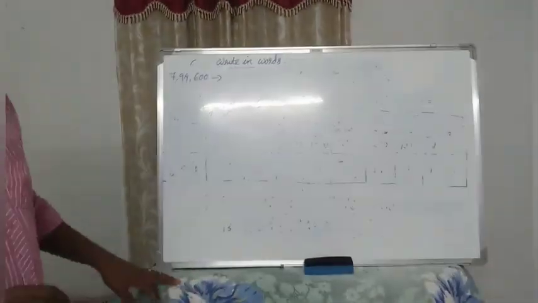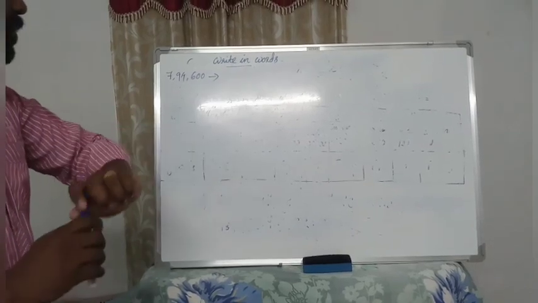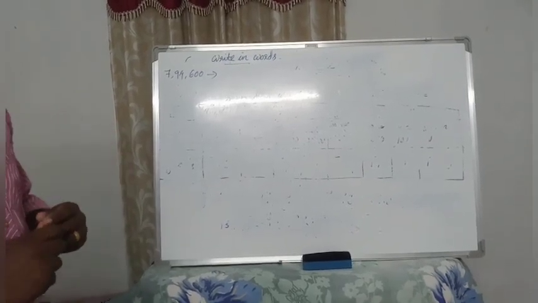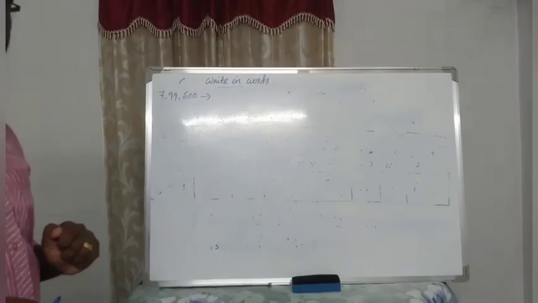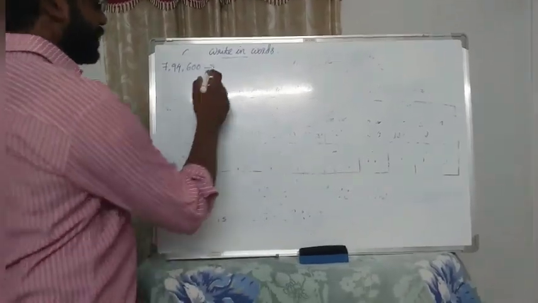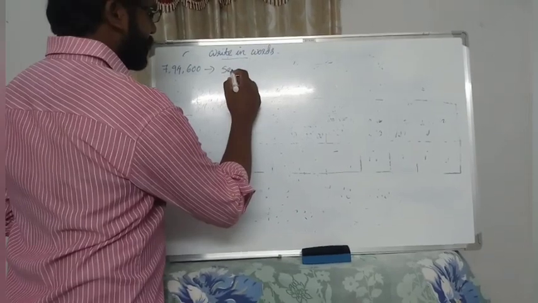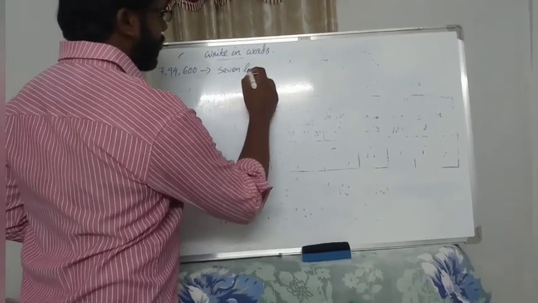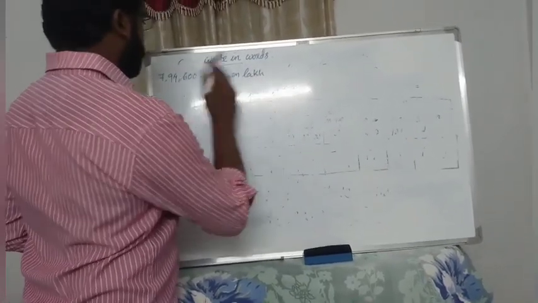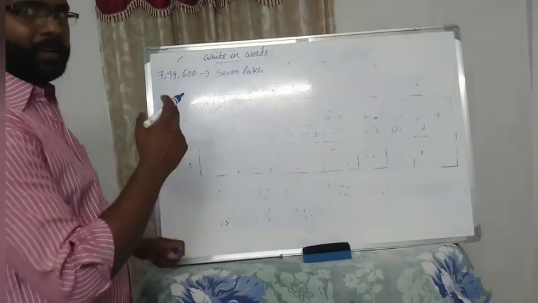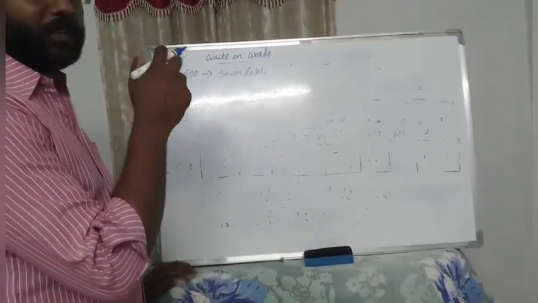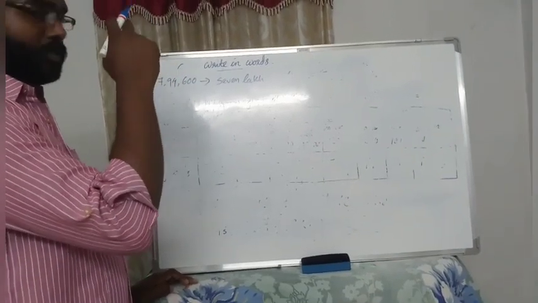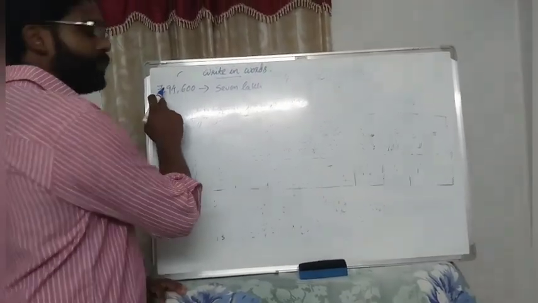Our number starts with lakh. Which number is in the place of lakh? 7. So it is 7 lakh. Before lakh, which place value is it? Ten thousands. Okay. 7 lakh.